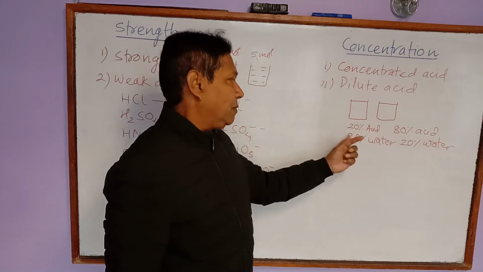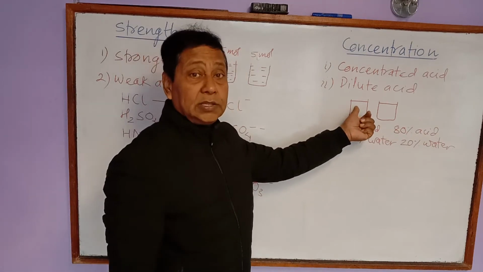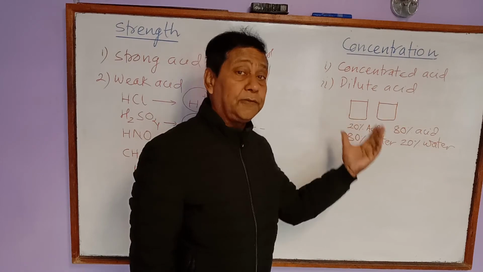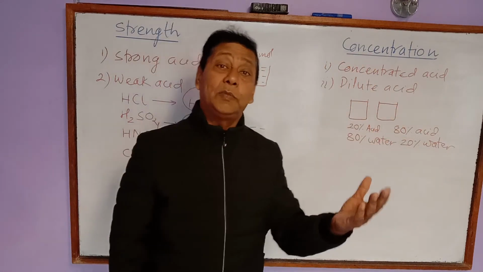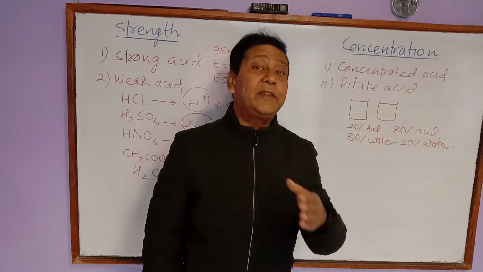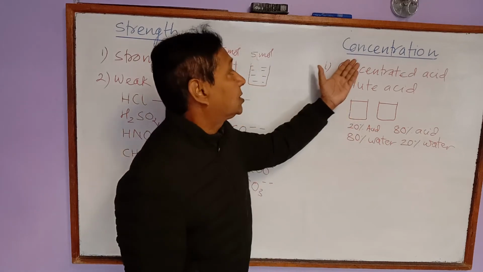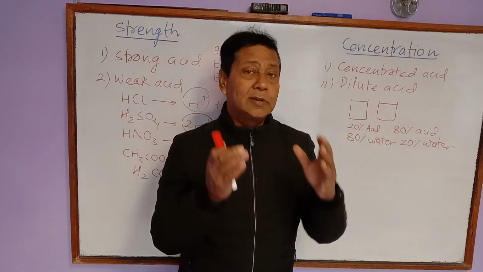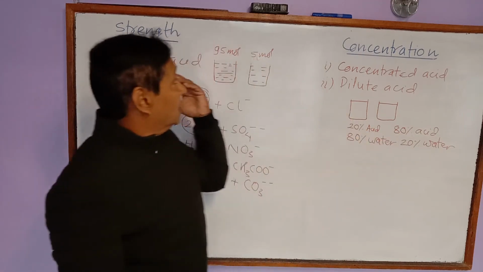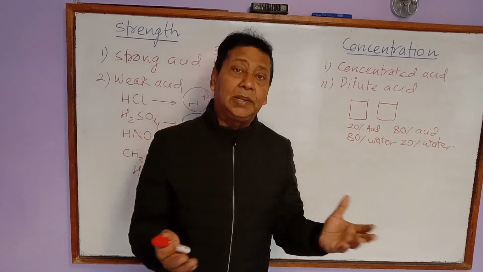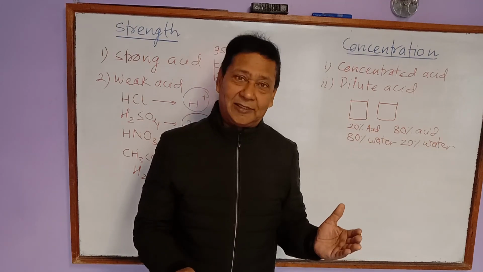And the acid may be hydrochloric acid or acetic acid. Hydrochloric acid may be concentrated if the amount of hydrochloric acid is more, and acetic acid also may be concentrated if the amount of acetic acid is more than that of the water. That's why concentration is not related to strength. It is completely different than strength. But strength is completely related to the power of ionization of the acid. Okay, this much for today.